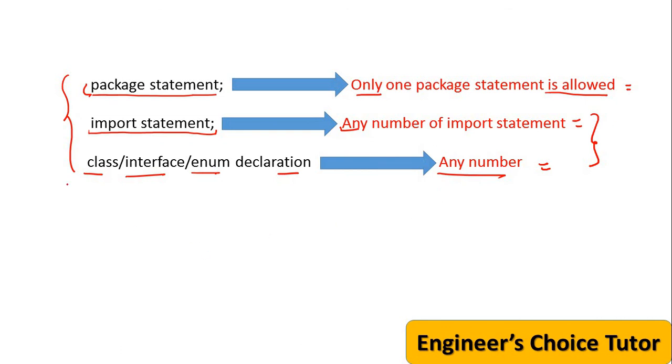So this is the order. The first is the package statement, the second is the import statement, and the third is the class declaration or interface declaration or enum declaration. So this is the order.